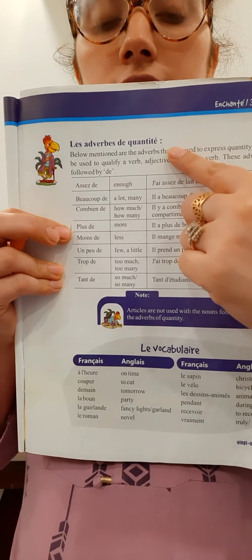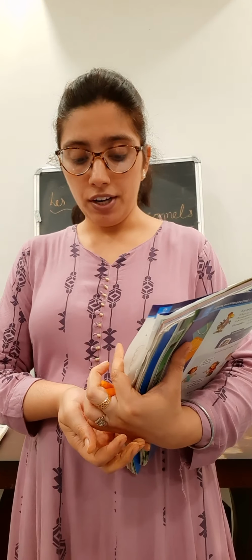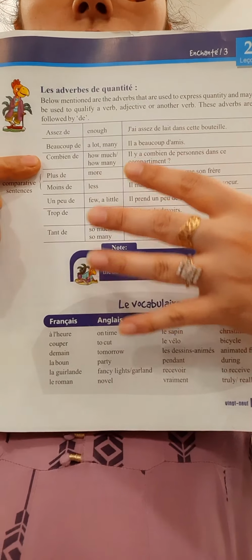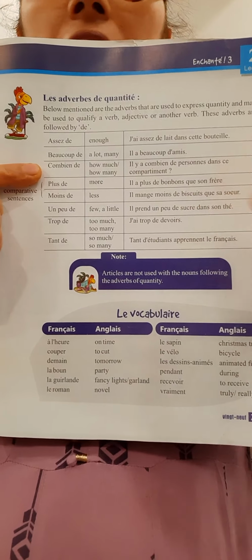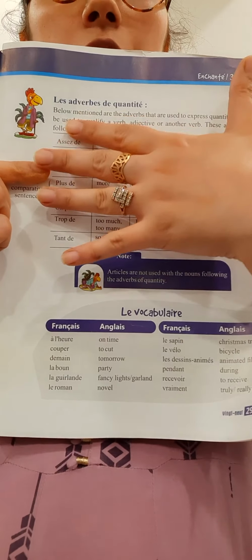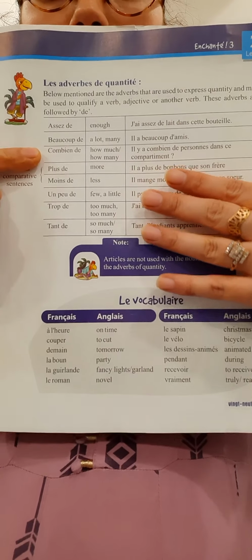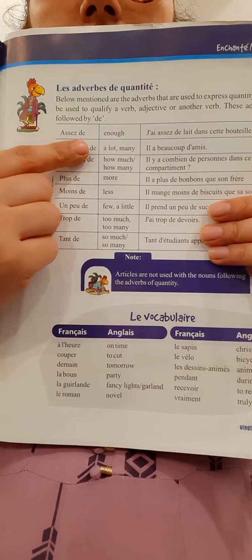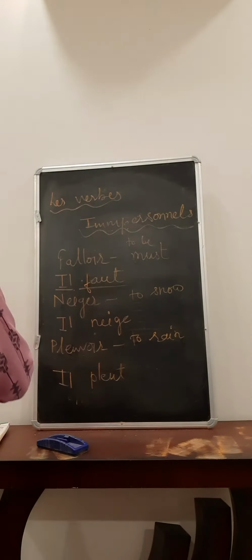So your next topic is les adverbes de quantité, the quantitative adverbs. Quantitative adverbs where we use not a particular quantity which we can count. It's something in group, right? So you can see here assez de, the expressions which indicate some sort of quantity, that are called adverbs of quantity, right, which we can use with some verbs. Assez de, assez de. So I'm writing it here, so it should be much clear.